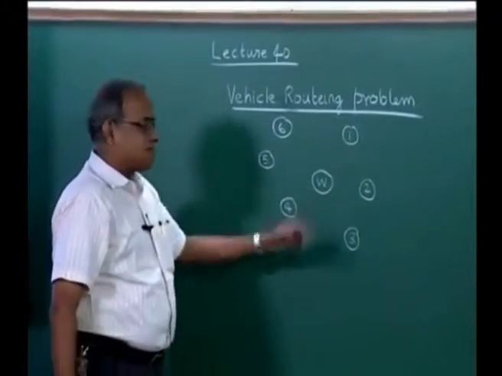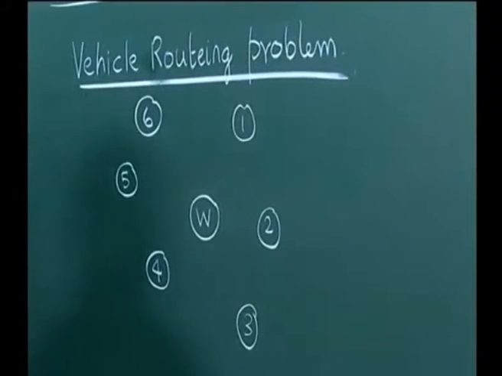Let us say there is a warehouse and 6 retailers or 6 customers and we have to distribute.